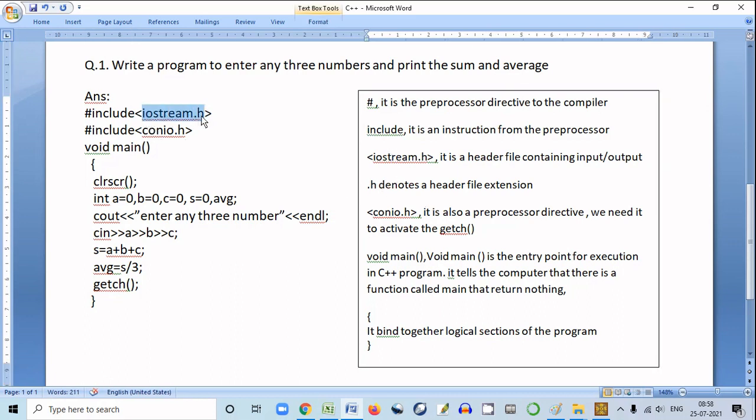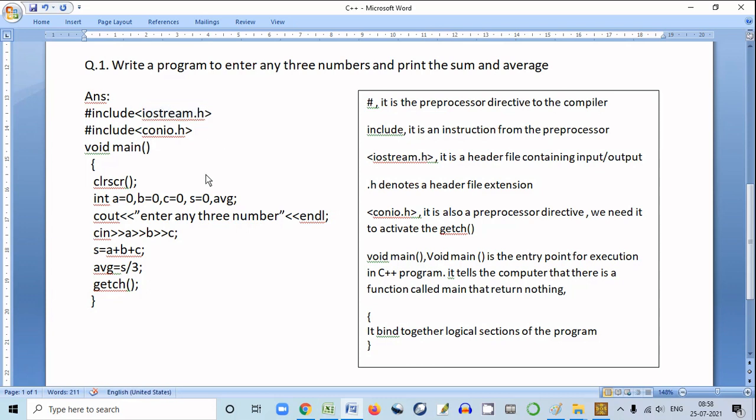Now iostream.h is a header file containing input and output. This iostream.h is a header file. If you do not use this file in your program, then you will not be able to enter any number or message from the keyboard.